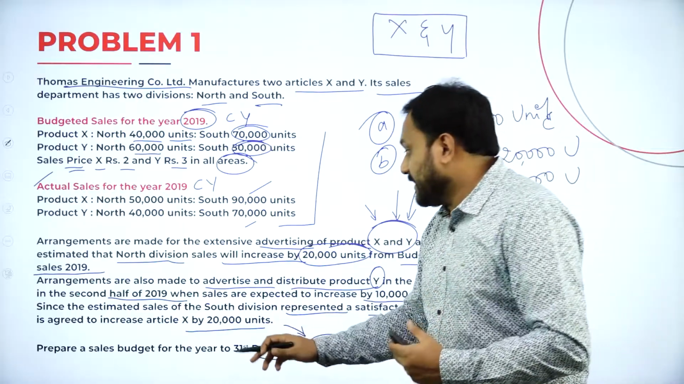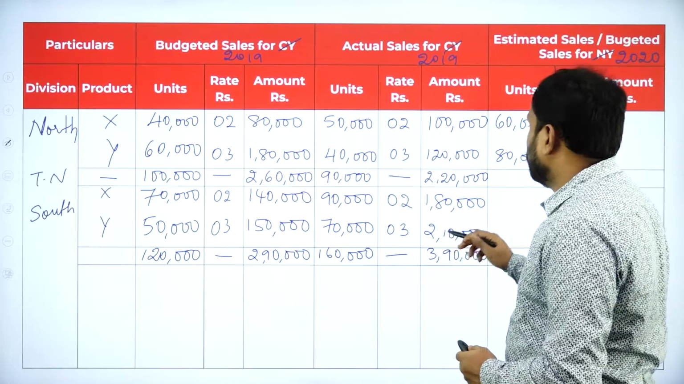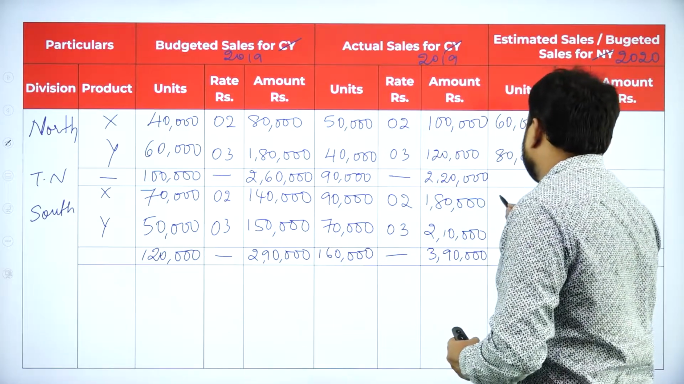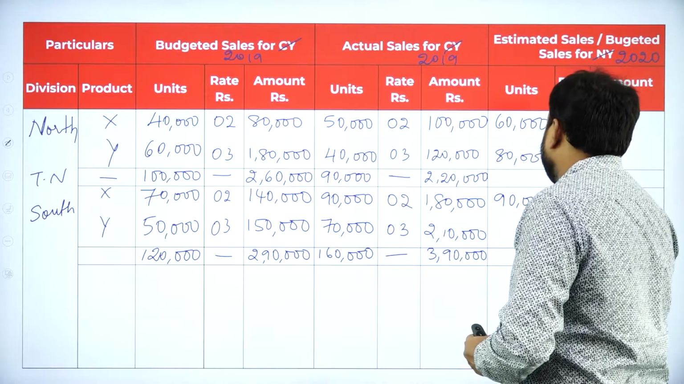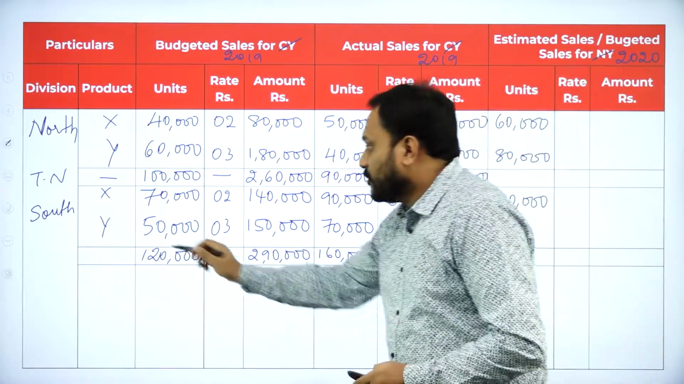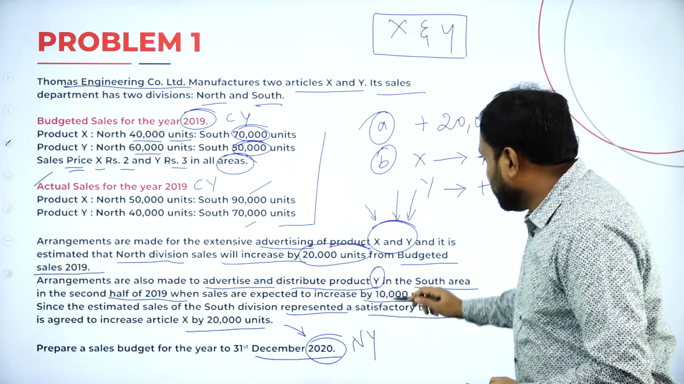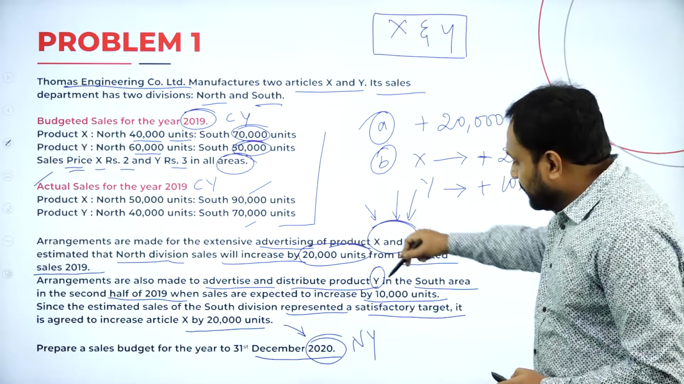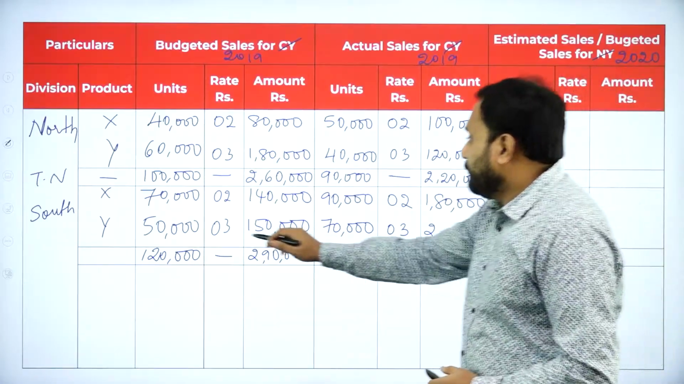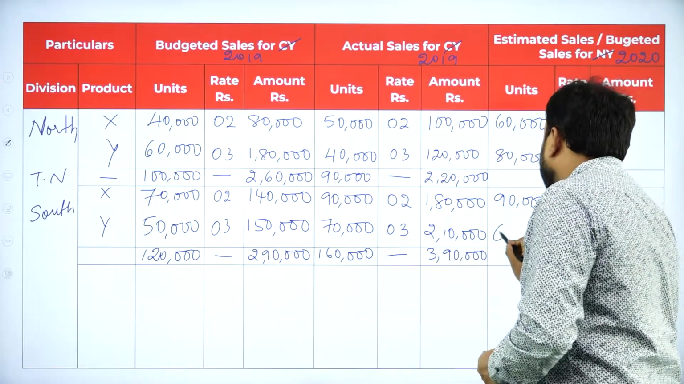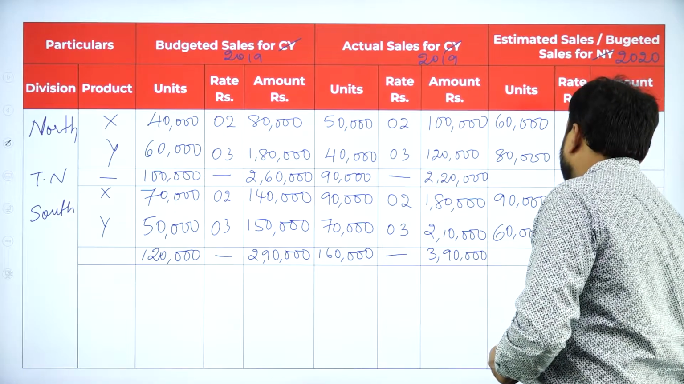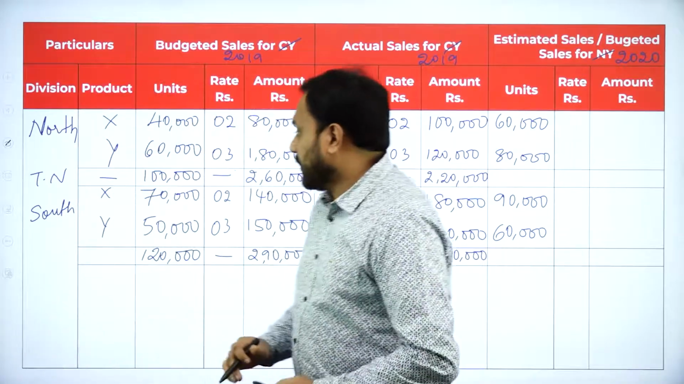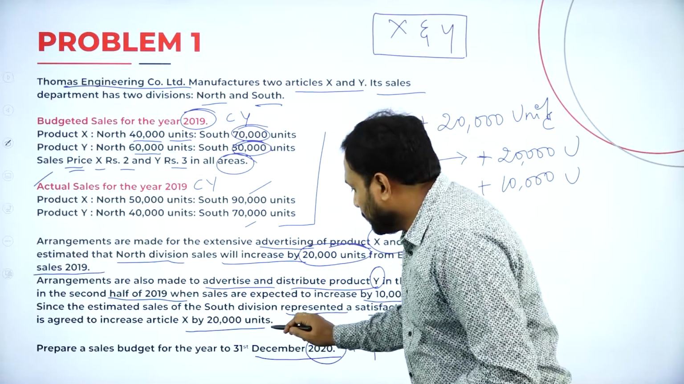Your X will be increased by 20,000. So what you will do is 70,000 plus 20,000 is 90,000. So you'll write here 90,000. Then your Y is there, isn't it? Now what they say, Y in south area, they will actually increase by 10,000. So 50,000 is there, you will get 60,000. That means 50,000 plus 10,000 is what your thing is. After that, here we are done with the entire question.